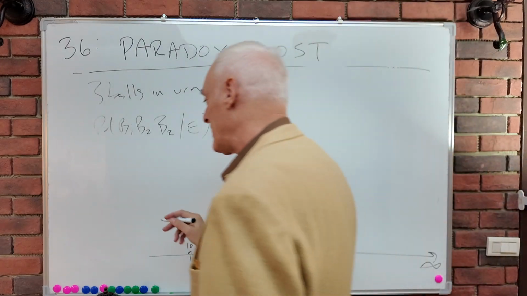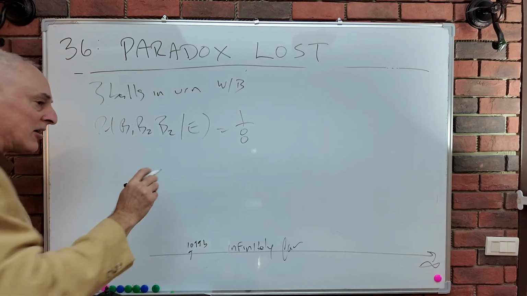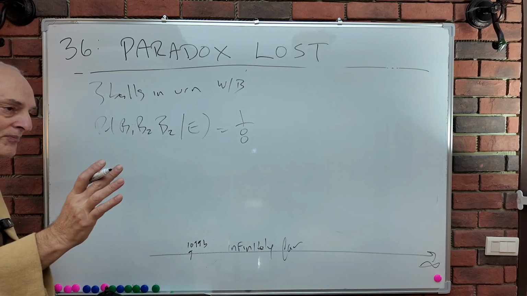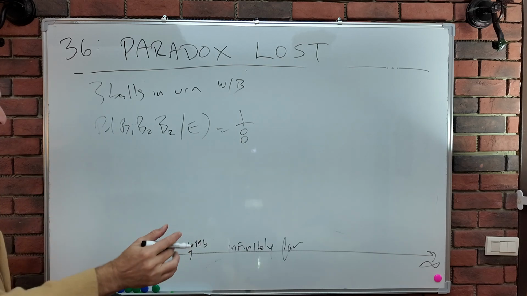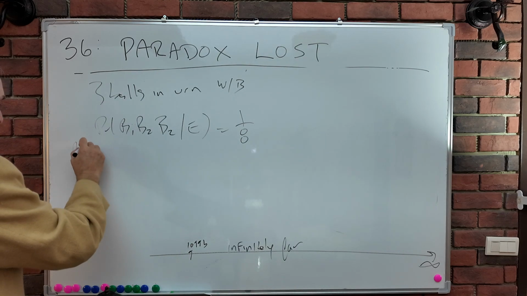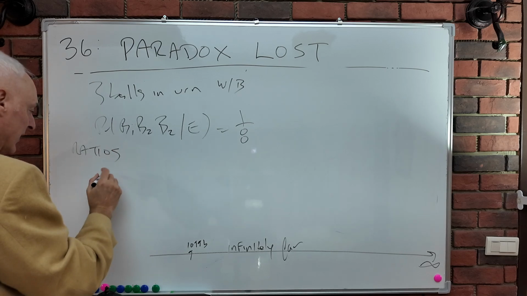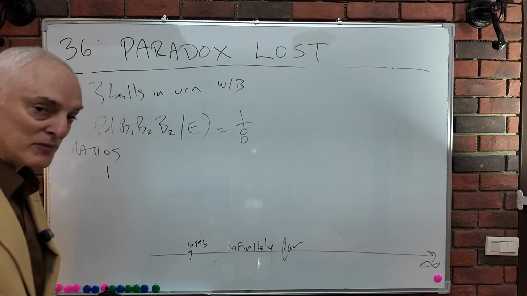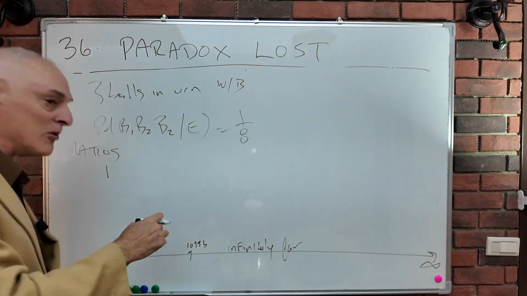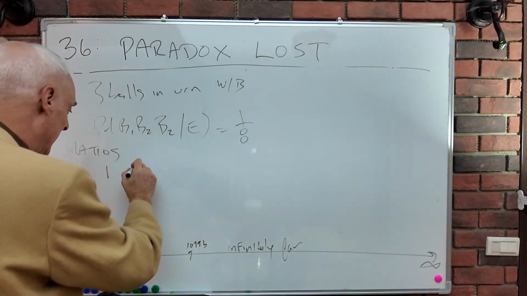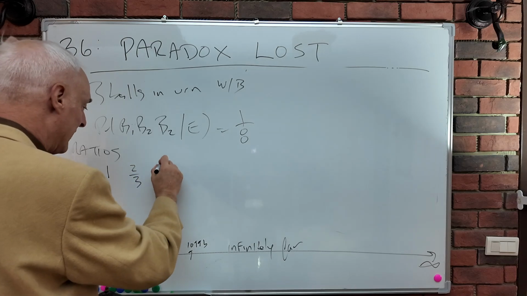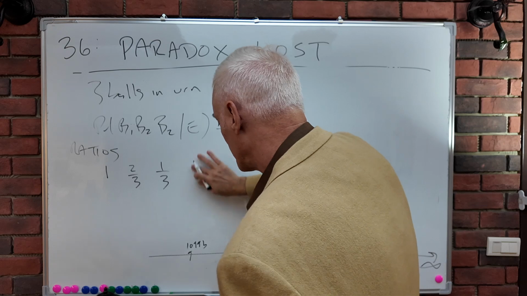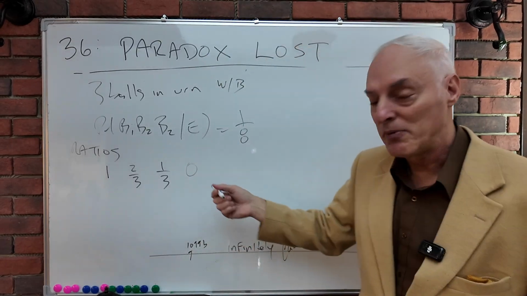a half. But then the Draper says there are 4 ratios of total black balls to all of the black balls. Well, those ratios, I'm going to have to get a new pen here. Those ratios are 1, in which it's all 3 of the black balls over the total number of black balls, 3. It could be 2/3, it could be 1/3, or it could be 1, or 0 rather. Pardon me. There could be no black balls.